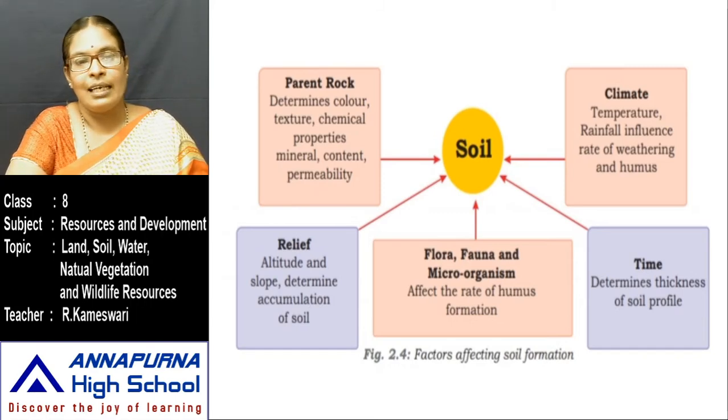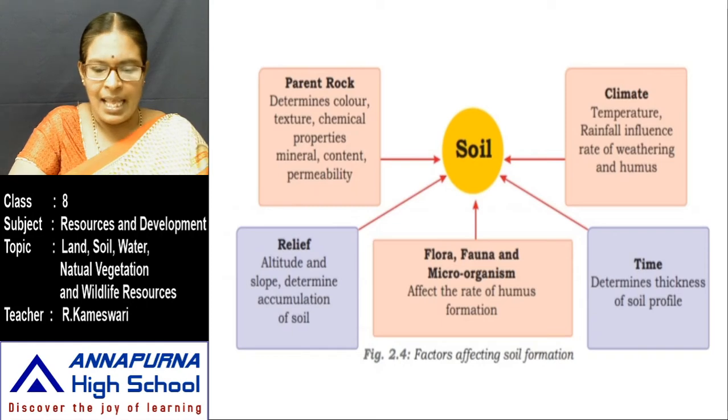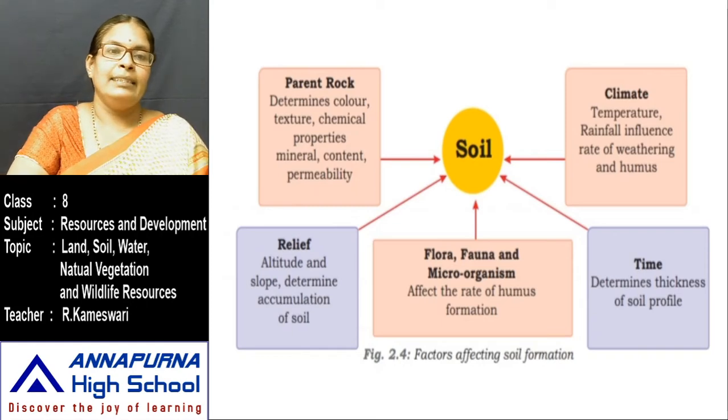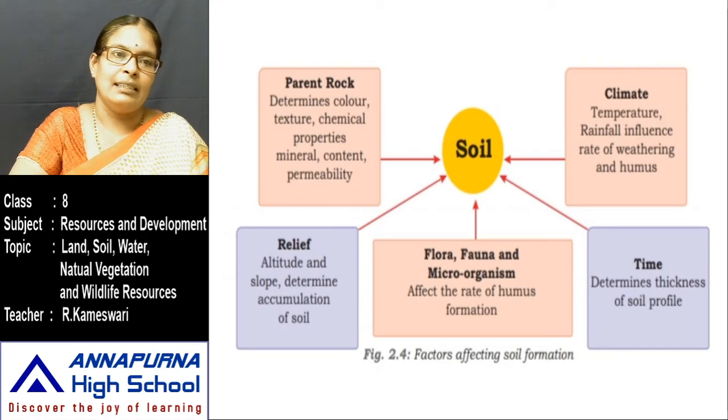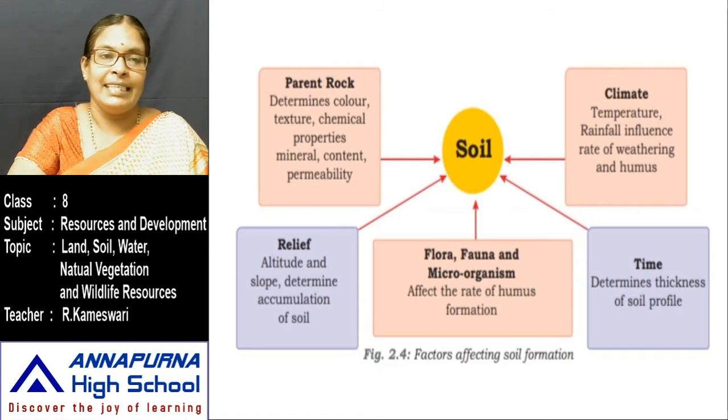These five are the important factors affecting soil formation. Now I explain this picture, listen carefully. Based on the parent rock, the soil is divided.